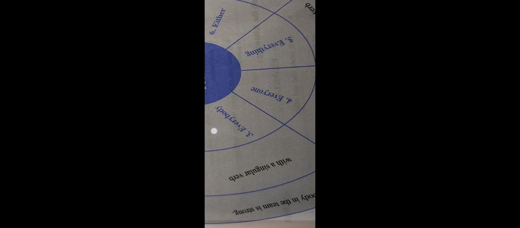Everybody is used with a singular verb. Everyone is also used with a singular verb. Everything is also used with a singular verb. Either is also used with a singular verb. Neither is also used with a singular verb. None is also used with a singular verb. Any is also used with a singular verb.